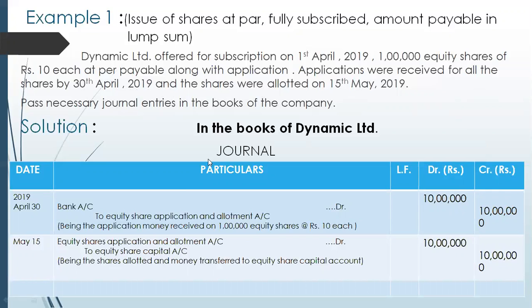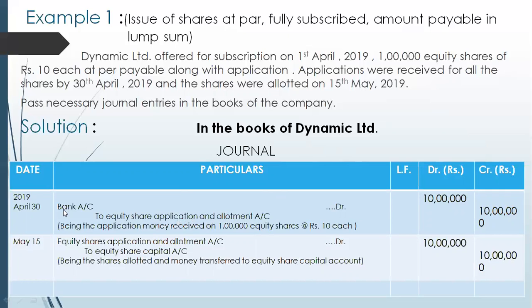First, on 30th April 2019, the amount will be received. Since the amount is received in lump sum, our journal entry will be bank account debit to equity share application and allotment account. Since these shares are equity shares, here we'll write equity share application and allotment account. Suppose these were preference shares, we'd write preference share application and allotment account.